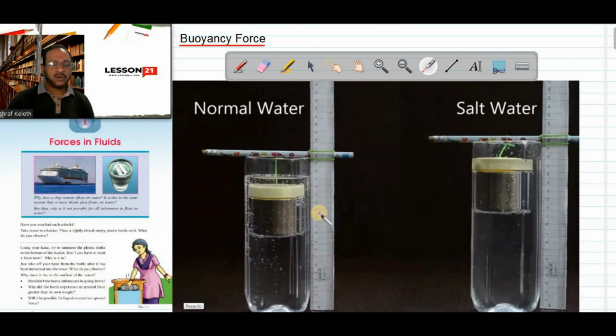Okay, so note down this point. In normal water, it is having less buoyant force, so weight is more. Buoyant force is less, downward weight is more. That is why the rubber band is stretching more.